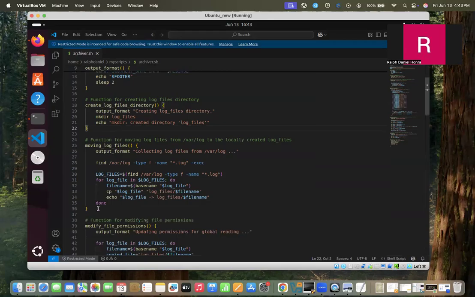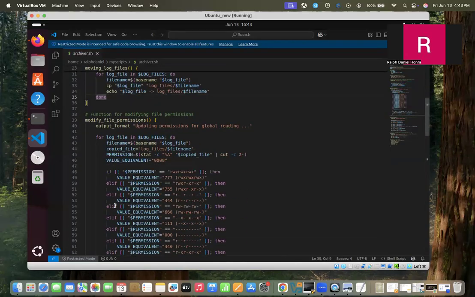And then next, I have the log files function. The main purpose of this function is to move all of the log files scraped from the var log folder into my newly created folder, the log file directory. The next function is about modifying the file permissions.